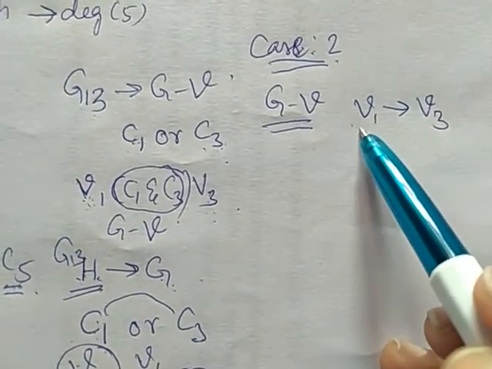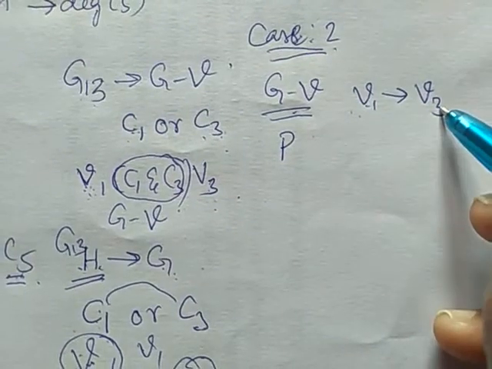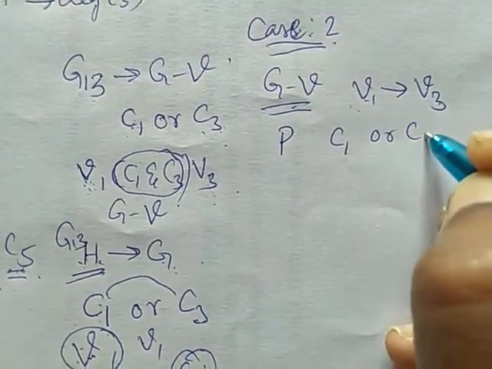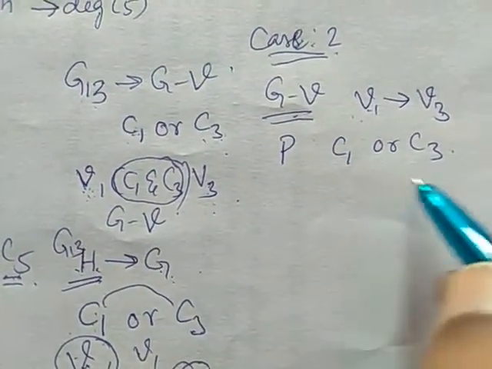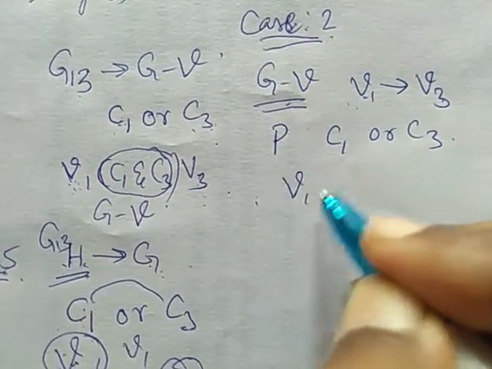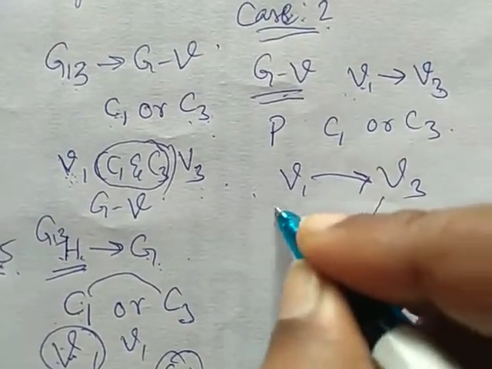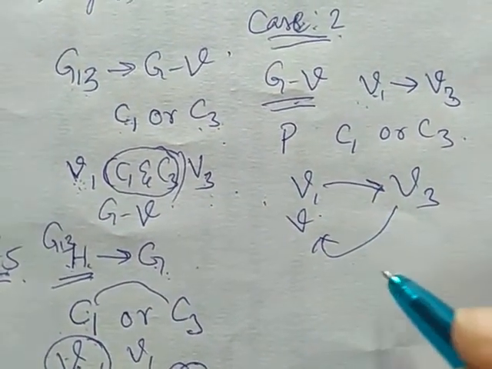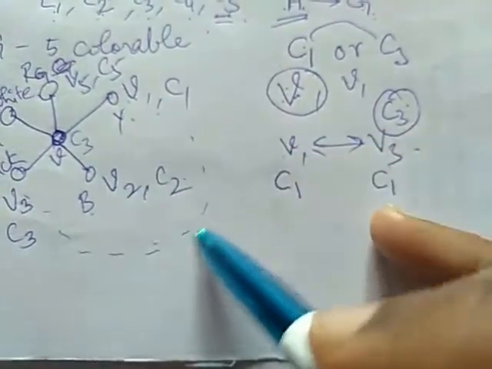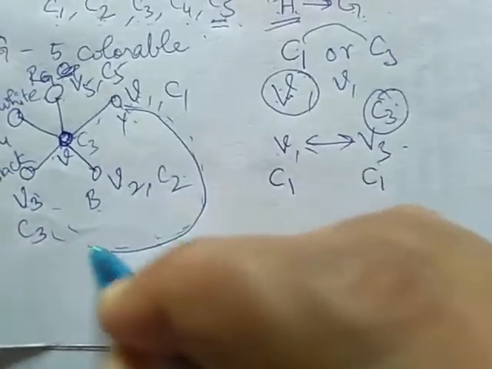Now, if there is a path P in G minus V from V1 to V3 through vertices which are colored with C1 or C3, then the path from V1 to V3 followed by V and back to V1 gives a circuit. See, this forms a circuit.